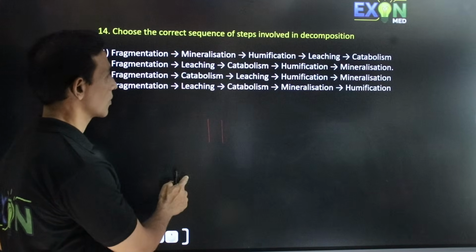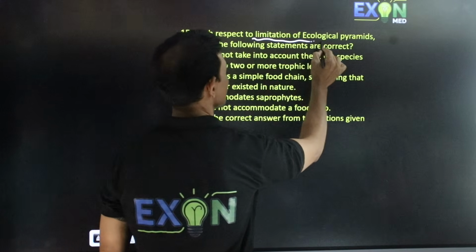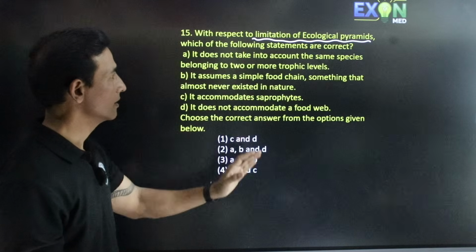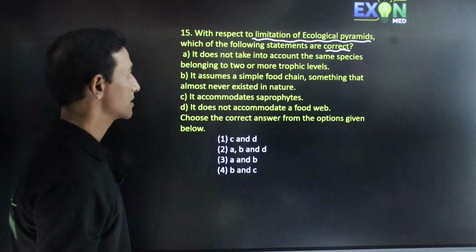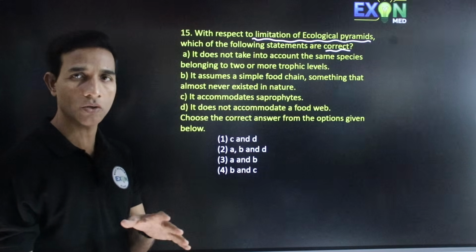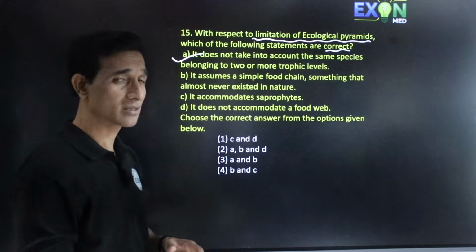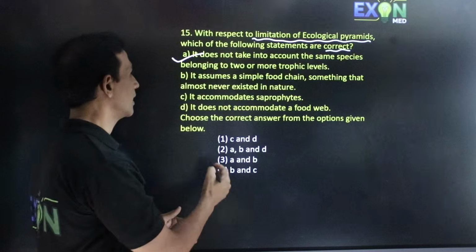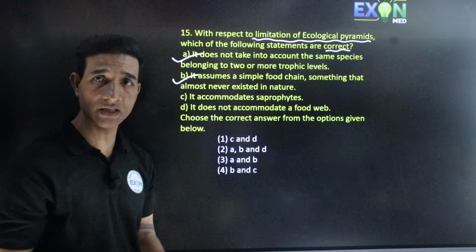So next question. With respect to limitations of ecological pyramids, you have to find out which is the correct statement. It does not take into account the same species belonging to one or more trophic levels. Yes, this is correct. Ecological pyramids do not consider the same species belonging to different trophic levels, and it assumes a simple food chain, which almost never exists in nature.